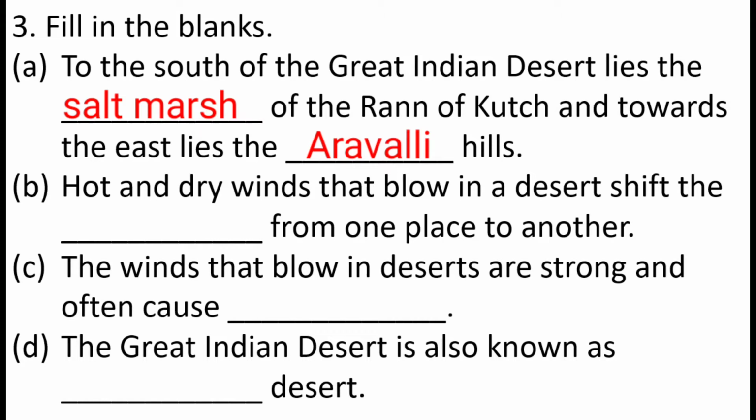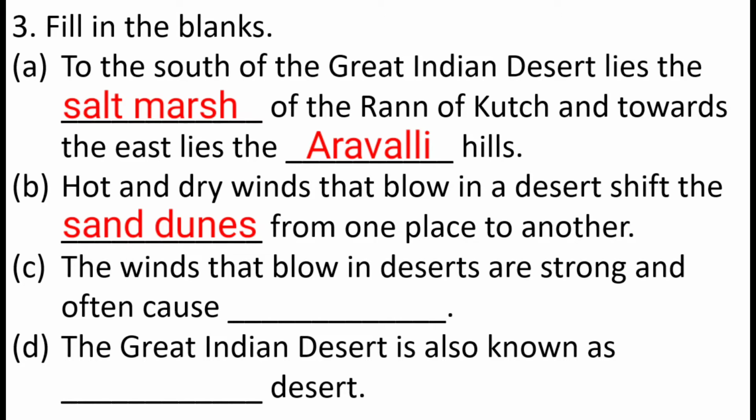Let's move ahead to the second question. Hot and dry winds that blow in a desert shift the dash from one place to another. What do they shift? They shift sand dunes, and sand dunes are small hills formed by the winds, and they move from one place to another. So here you have to write sand dunes.